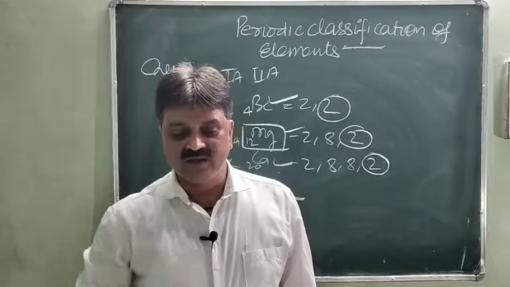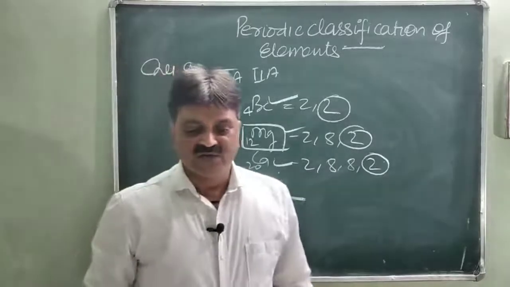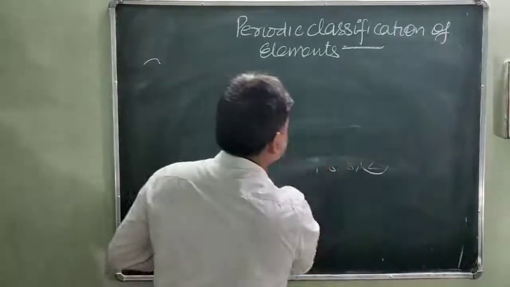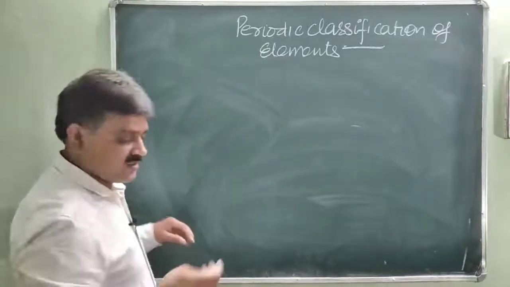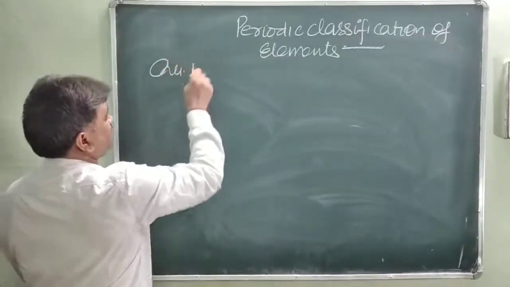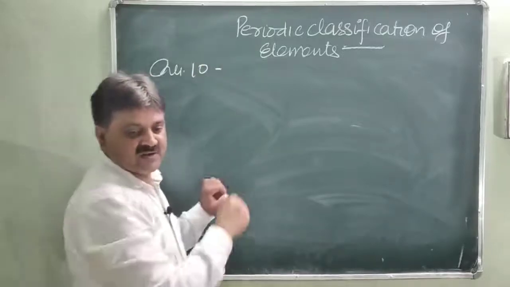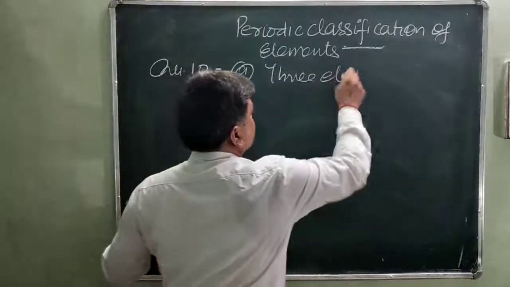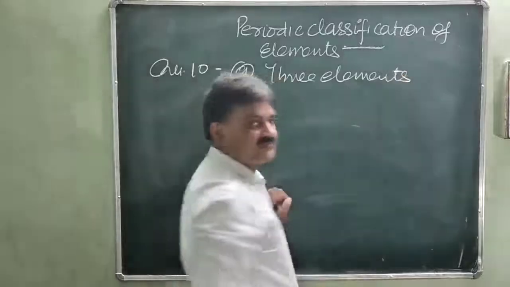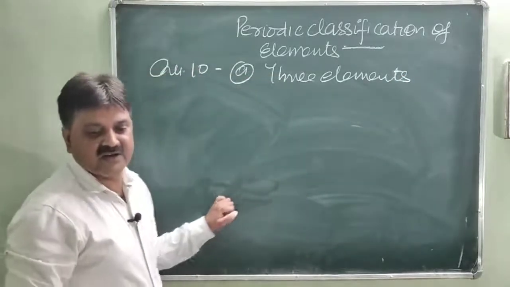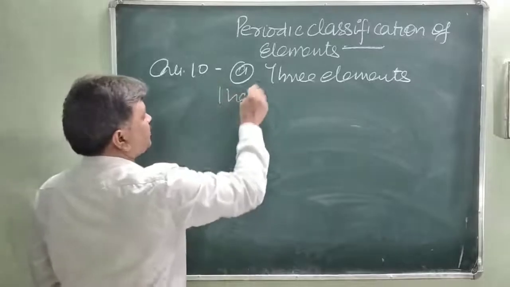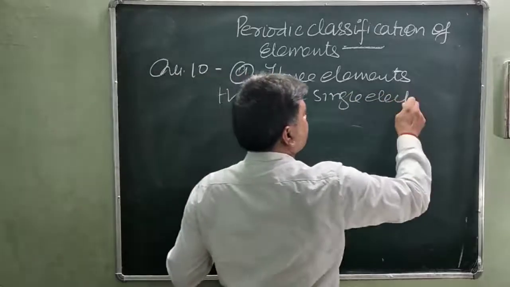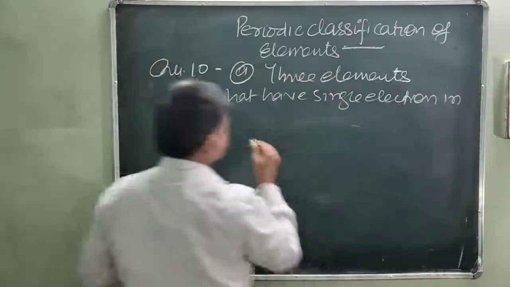Another question is given. Question number 10: three elements that have a single electron in their outermost shells.